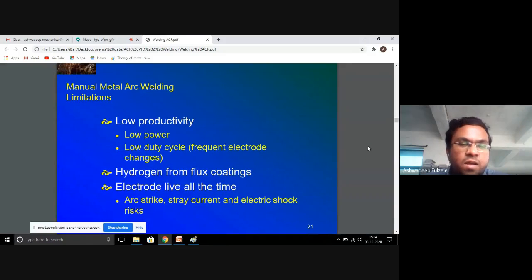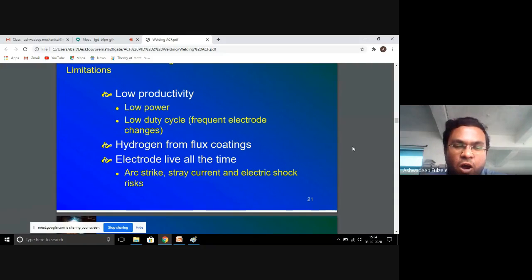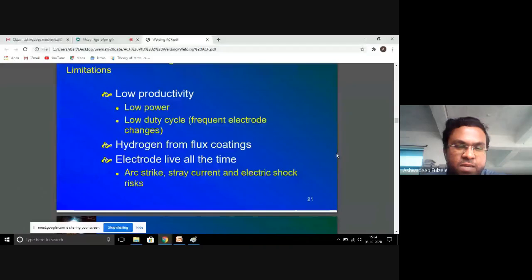Limitations are as follows. It has low productivity. Hydrogen from flux coatings is liberated. The electrode is live all the time. It may cause severe casualties. It is harmful.